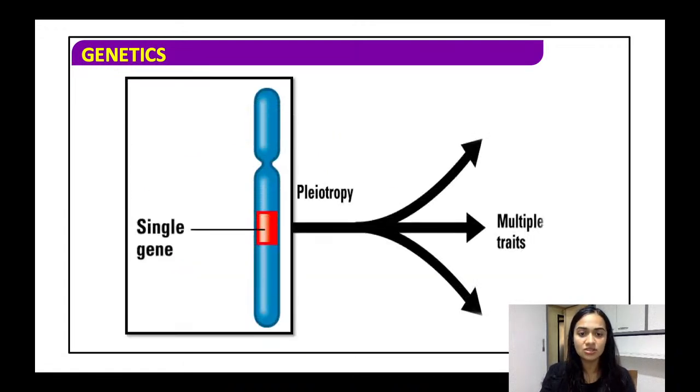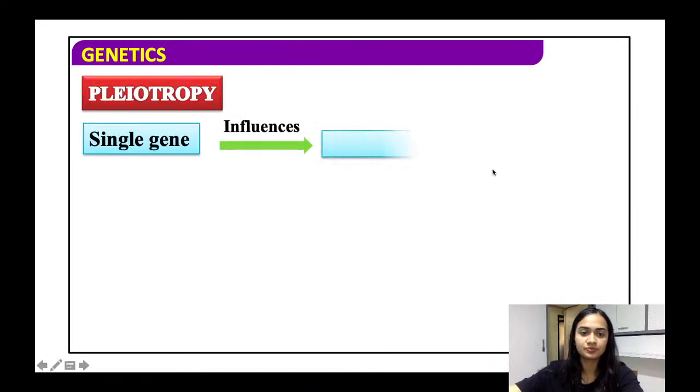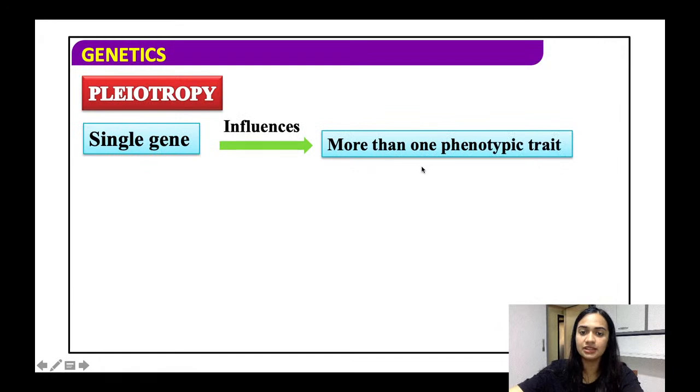But in case of pleiotropy, a single gene will have multiple traits on the body. So a single gene will influence more than one phenotypic trait.